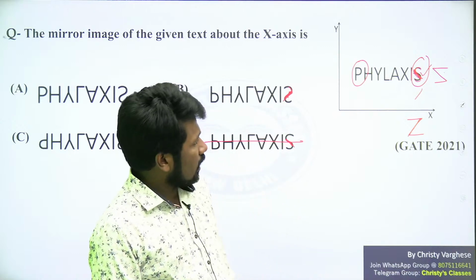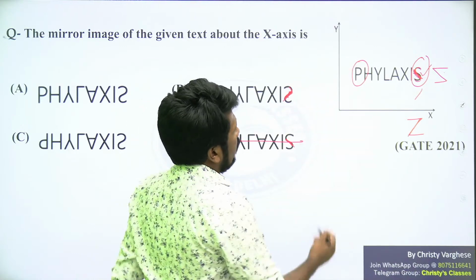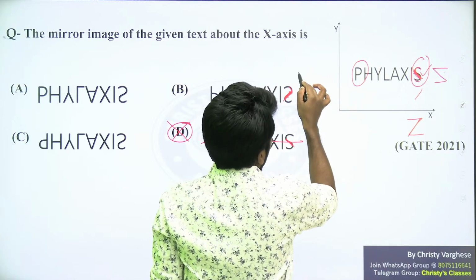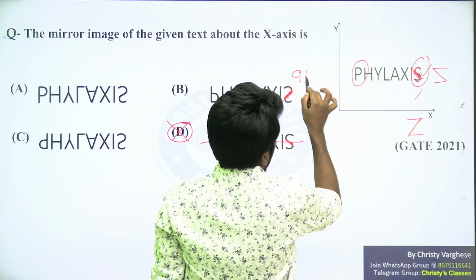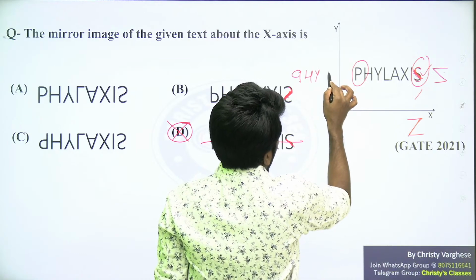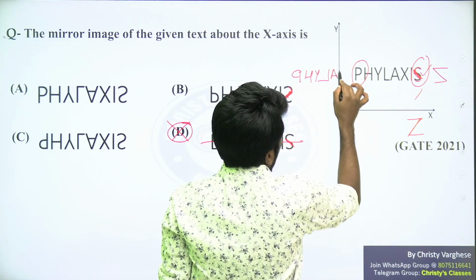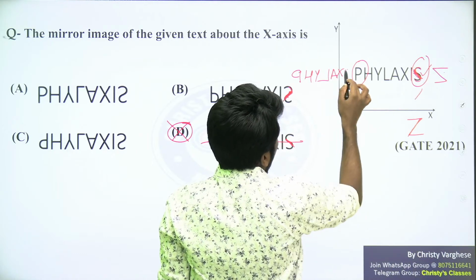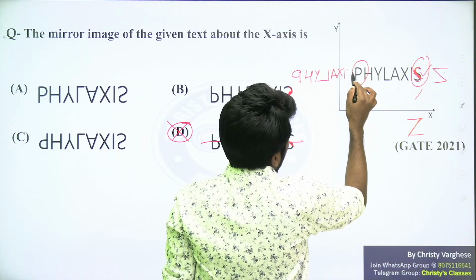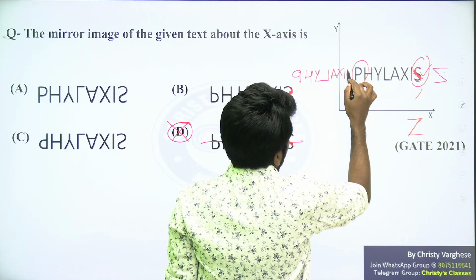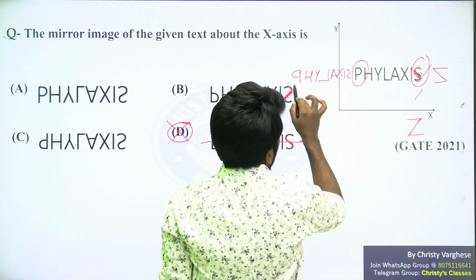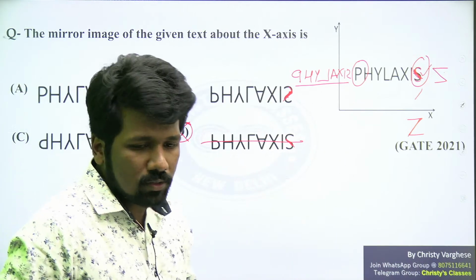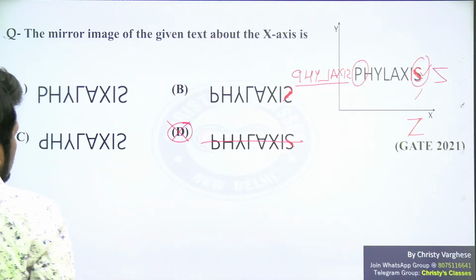Humera, yeah, the question can also be asked along the y-axis. Along the y-axis, what will happen? P, this image will be like this. H will not change, Y will not change. L like this. A will not change. X will not change, I will not change. S, if it is along the y-axis, it will be something like this. So this will be the answer. Along the y-axis also the question can be asked. Vertical flipping, horizontal flipping, both ways they can ask the question.